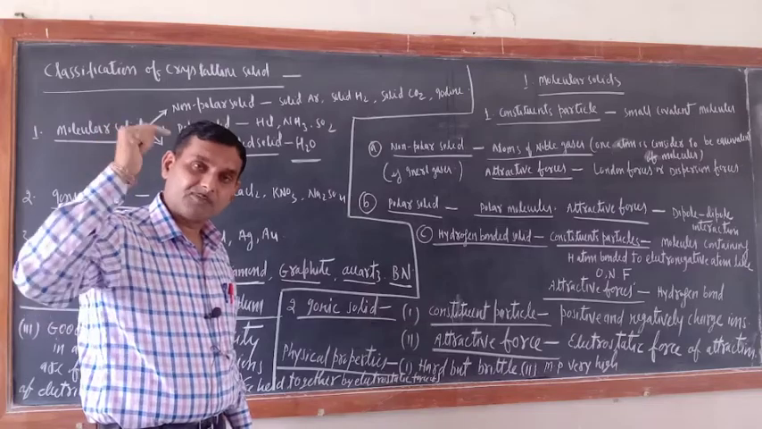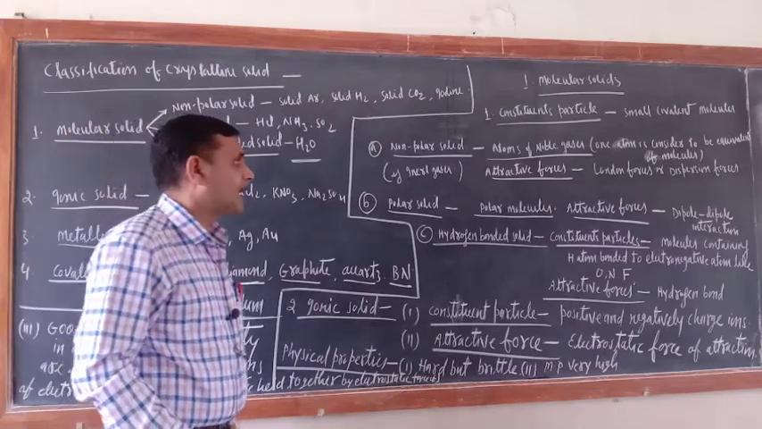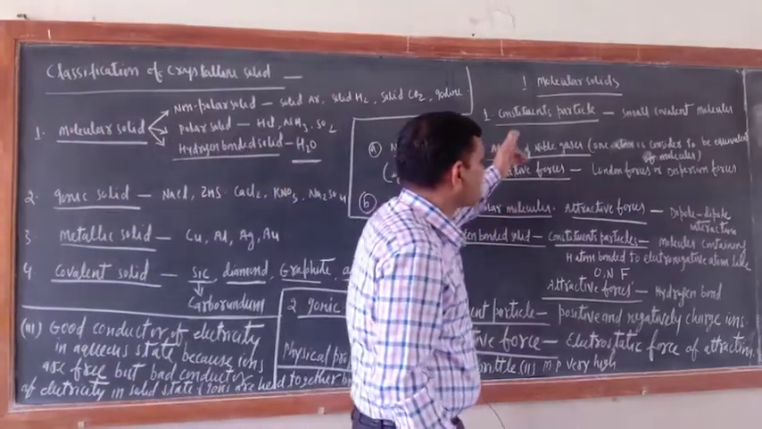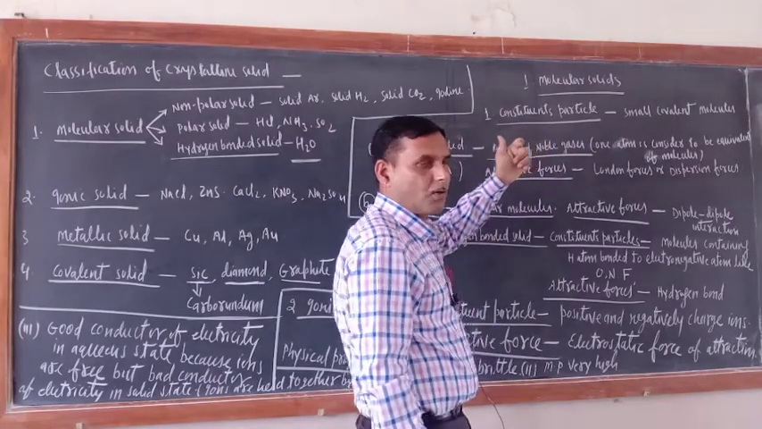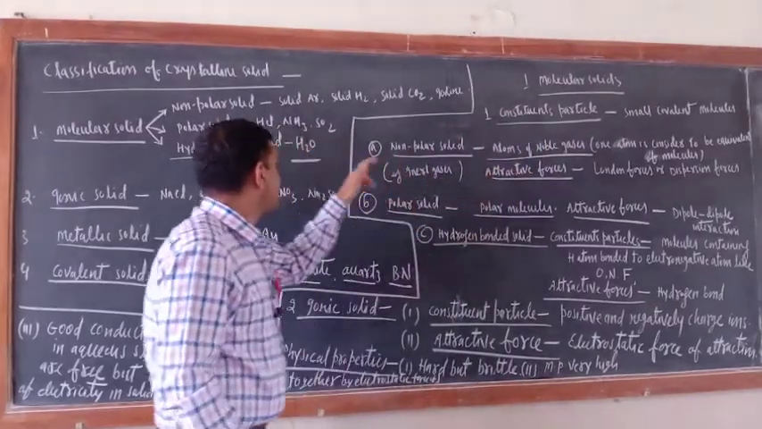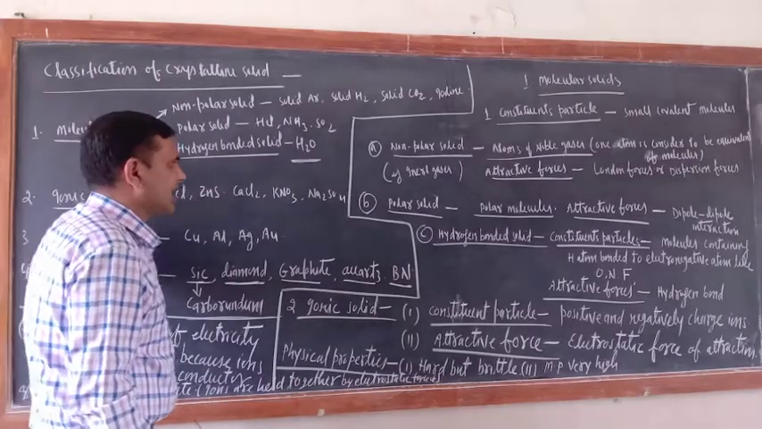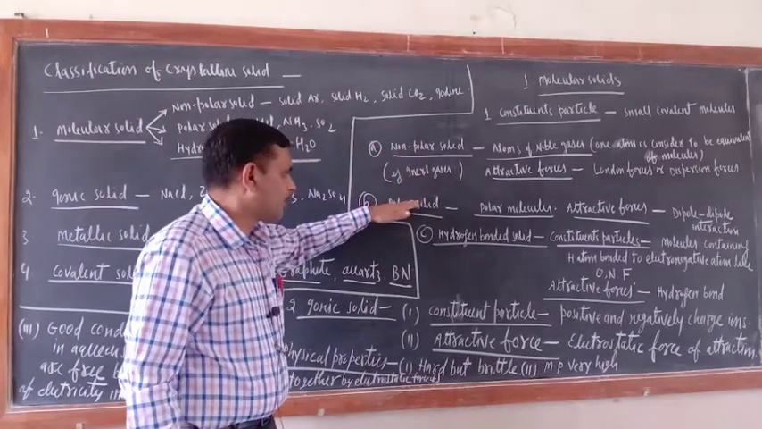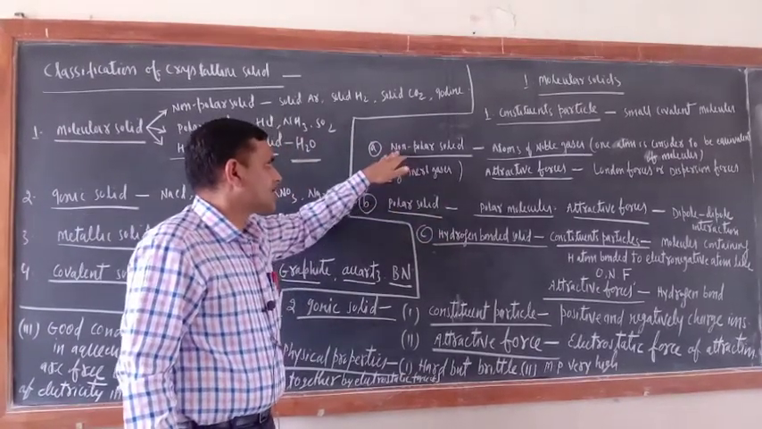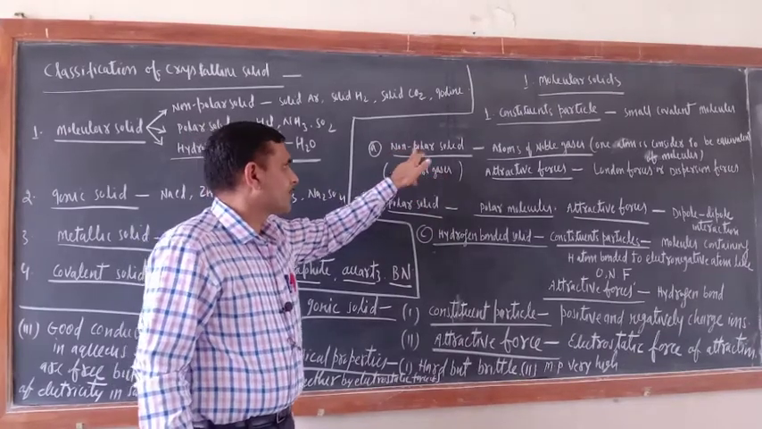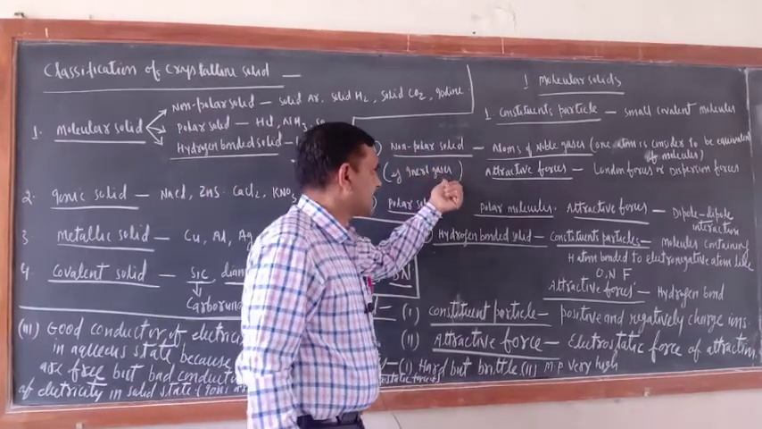So remember, one atom is equivalent to a molecule. Their constituent particles are small covalent molecules. Now, molecular solids are of 3 types: non-polar solid, polar solid, and hydrogen bonded solid. In non-polar solids, the best example is inert gases.